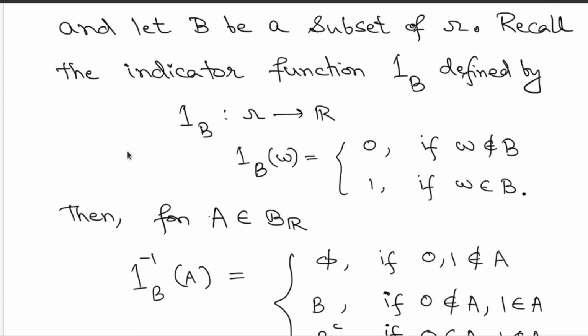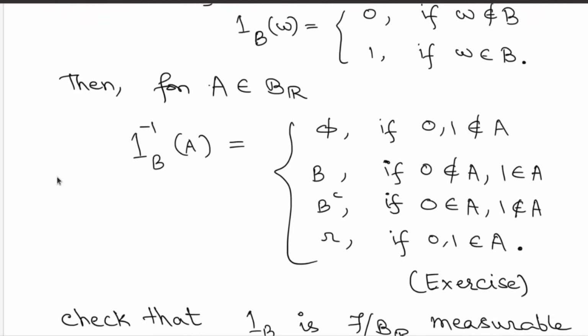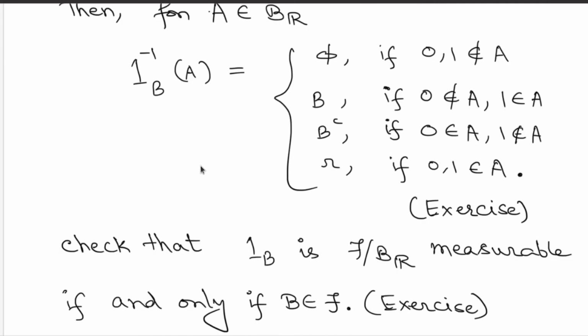Alright, that's the function. Now you want to check that given this choice of script F, the sigma field on the domain side, whether this indicator function is measurable or not. So again, what you need to do, you are going to choose these Borel subsets from the range side. Take these sets capital A, look at the pre-images, and check whether the pre-images fall in your sigma field on the domain side, script F. Alright. So now what are the possible cases?